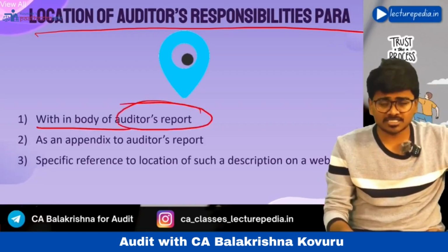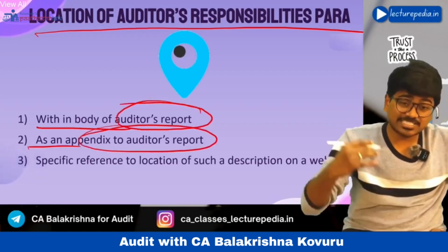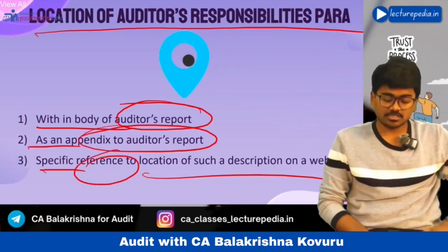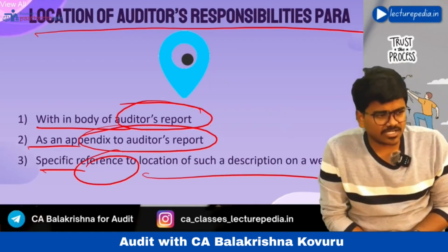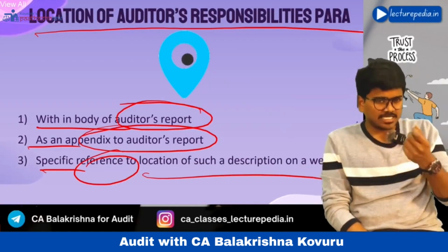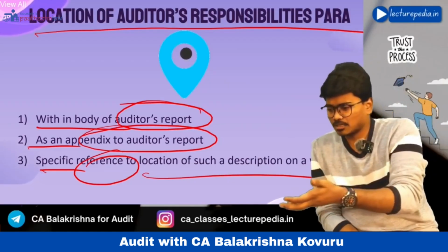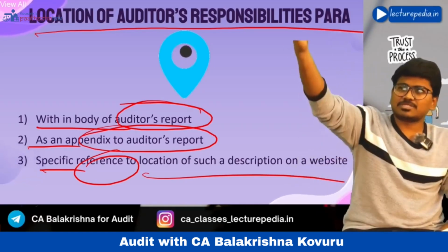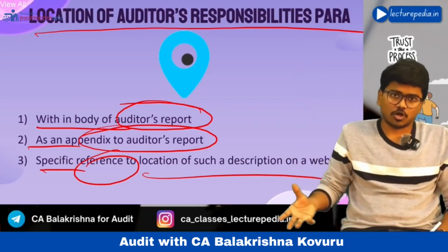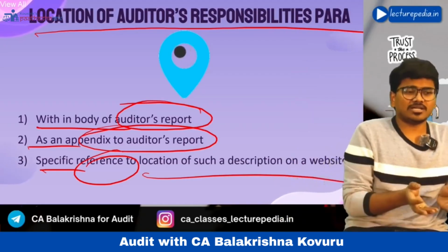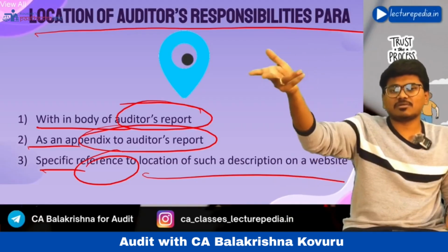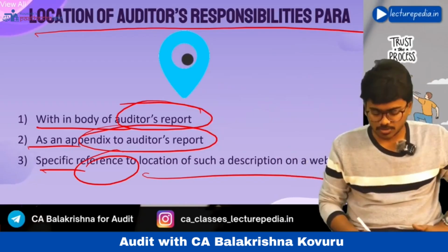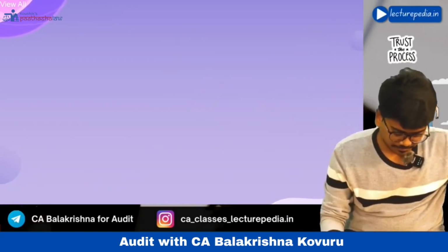So, within the body of the auditor's report, or as an appendix to the auditor's report, or a specific reference to the location of such description on a website. Let's say, for example, in case of a bank audit, the bank will make the appointment of the auditor. Now, the bank in its website has listed the responsibilities of the auditor. In such a situation, the auditor in his audit report can make reference to the website of the bank wherein the responsibilities of the auditor have been prescribed. Just an example I have given.